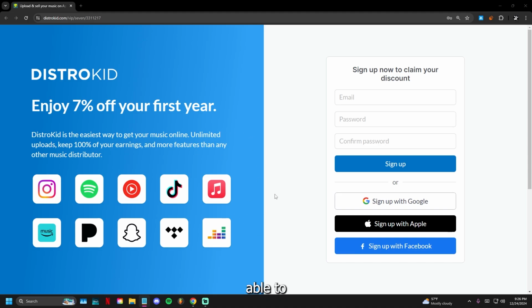So after you click on my link down below, it will take you directly to this page right here where you'll be able to make your account. Then you'll be able to select which plan sits best for you. So let's go ahead and do that right now.